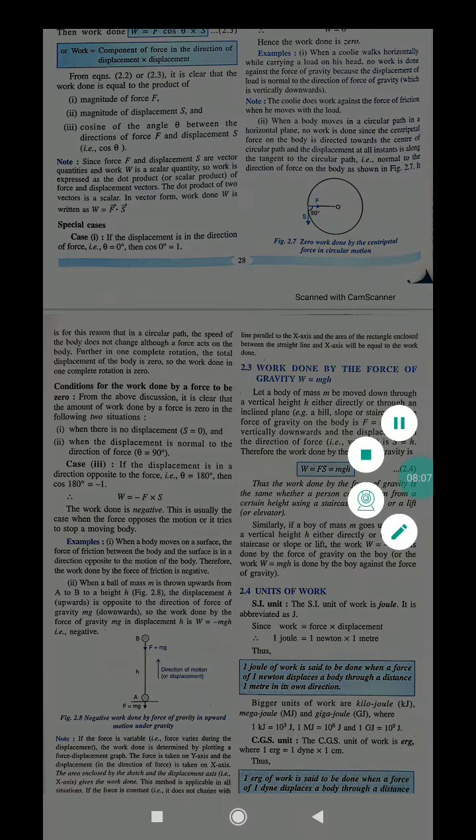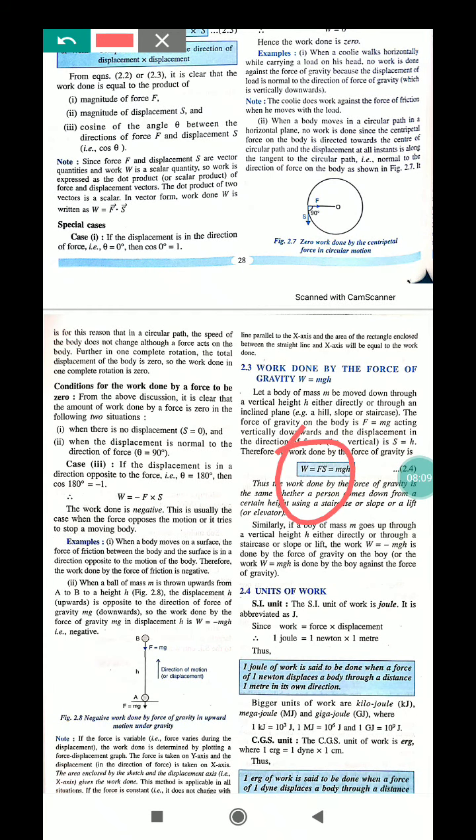Why does this happen? Suppose this is the ground and we have put a stone over here. Where would be the gravity? Its gravity would be here. It will pull downwards because the earth pulls it towards its center. So there is a vertical pull over here. So W equals Fs equals mgh.